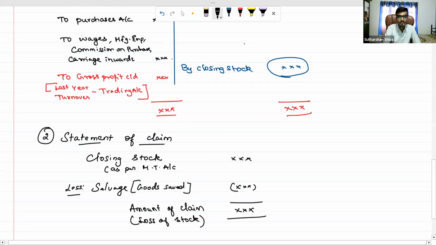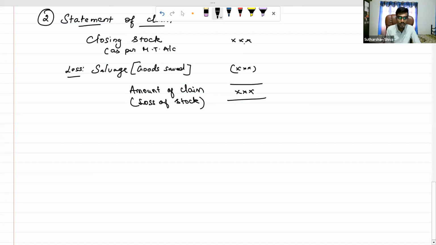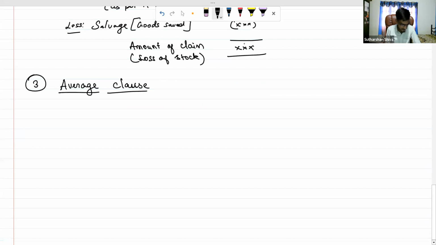Then the third one. What is the third one we have? There is one concept called average clause. You may have studied it in your graduation or something, or if not, that is fine.